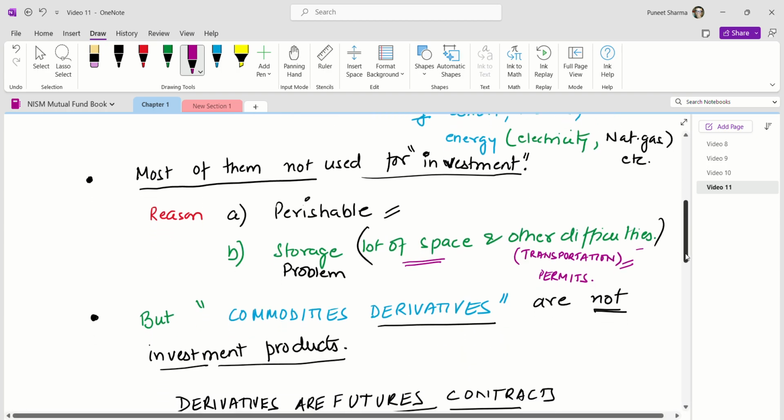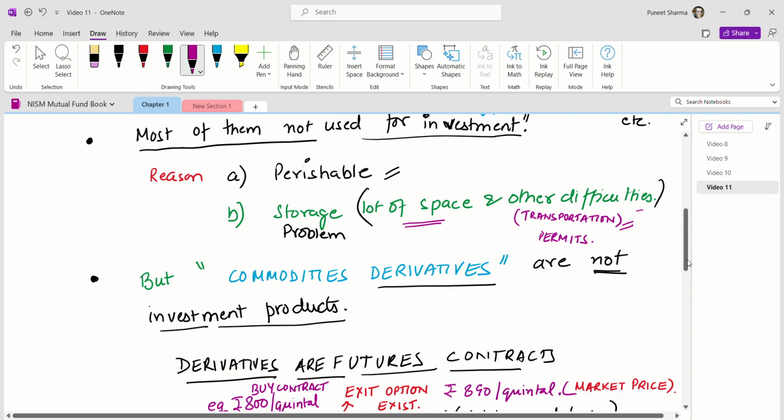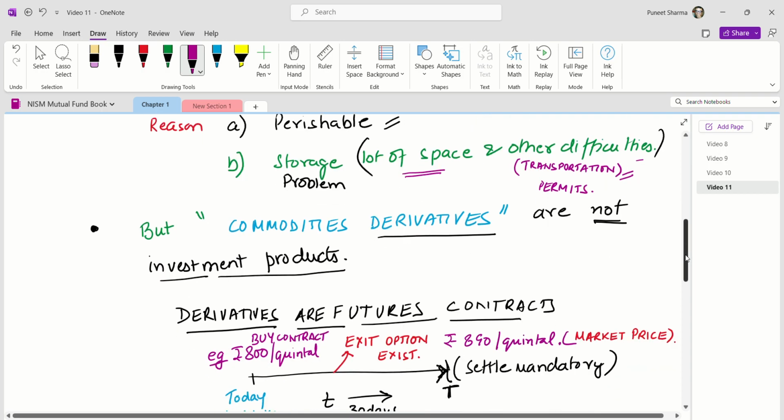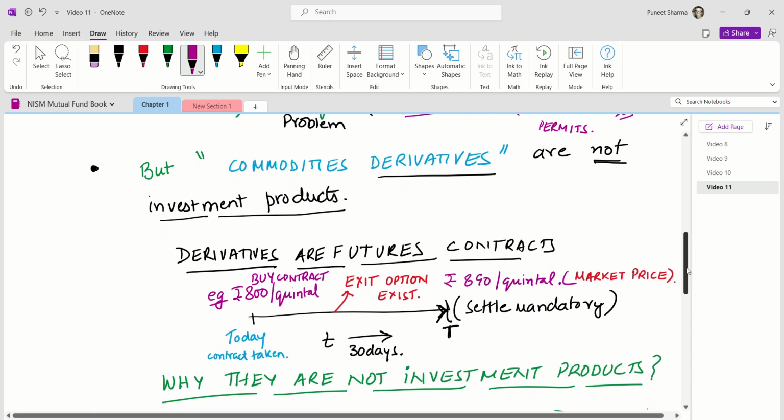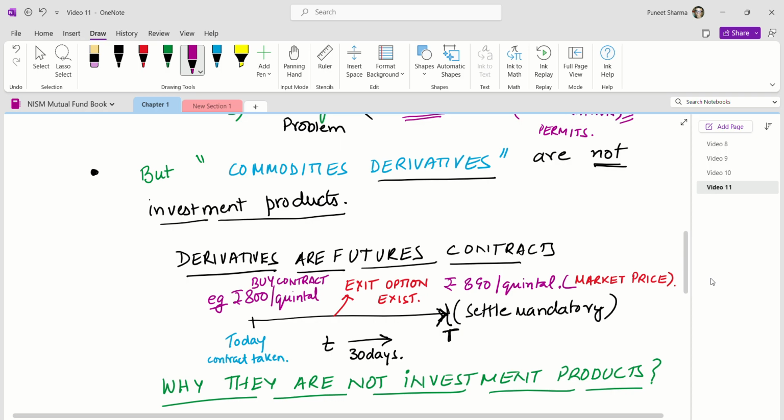Similarly, there is something called commodity derivatives. You will ask me a question: why commodity derivatives cannot be called an investment product? They are traded in the market. They have a price. They form trends, and the trends are traded. I will call them not an investment product. But before that, I want to explain what derivatives are. Commodities generally have derivative products, derivative contracts called futures contracts.